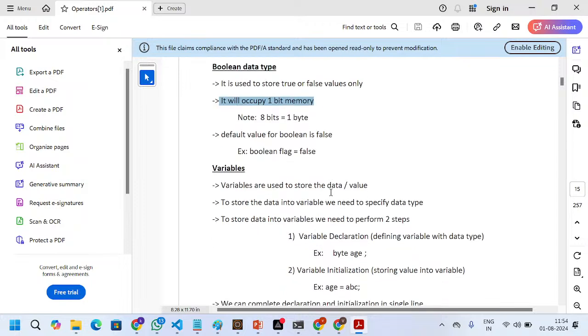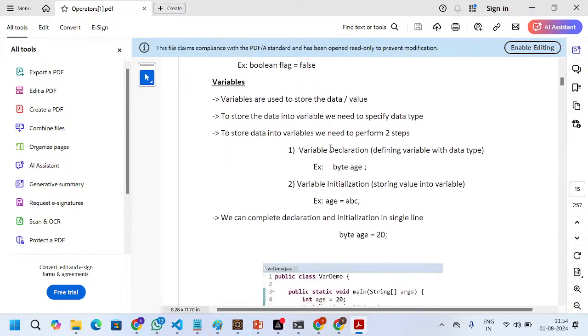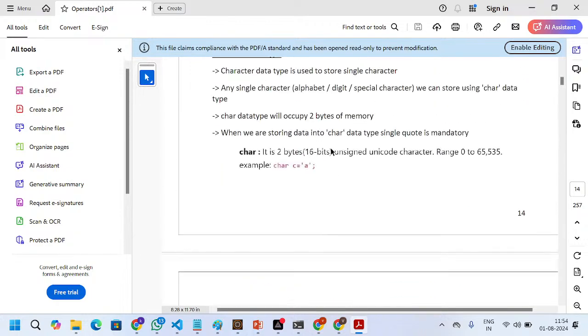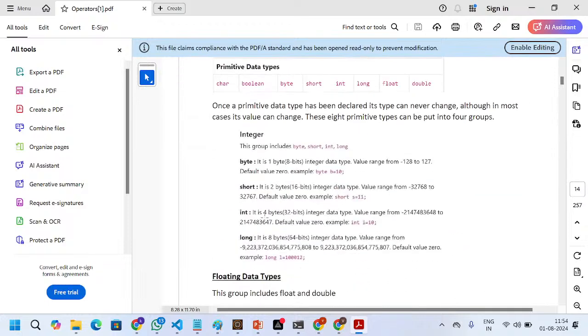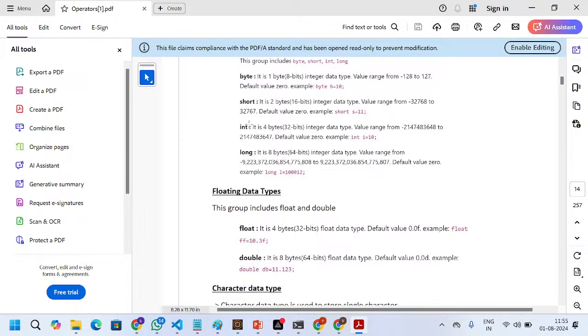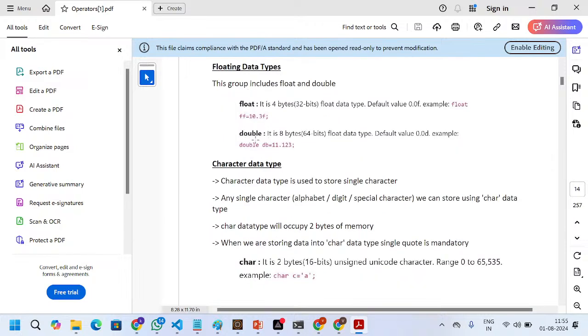The default value for boolean is false. For example, boolean flag equals false. Clear about data types? The only thing is the sizes. No need to remember the numbers; just understand with some example like a water bottle. Regularly we will use int and long only. These two are big compared to byte and short. We will use int regularly, and long in some cases. Next is float and double.